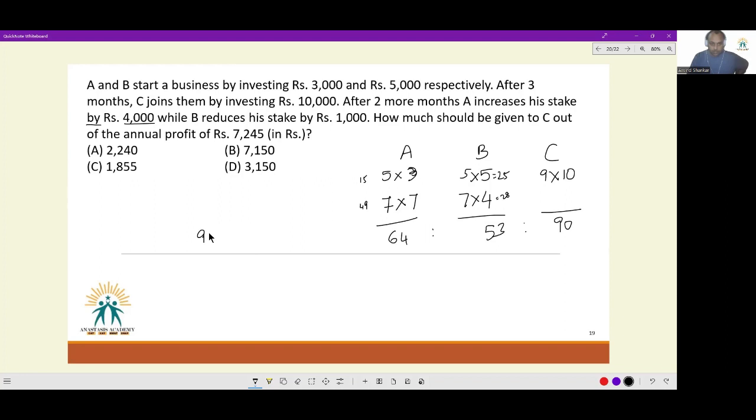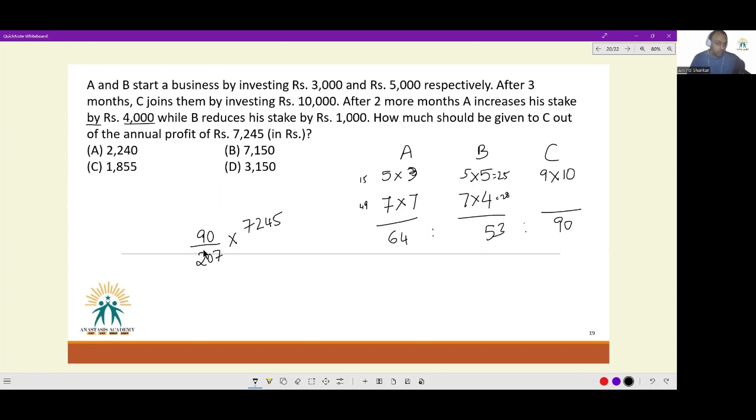Okay. I have 90 divided by 64 and 53 is 117. 117 plus 90 is 207. So 90 upon 207 into 7,245. This is the share that should be given.